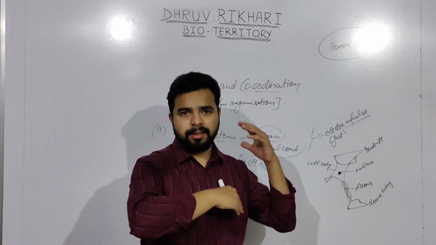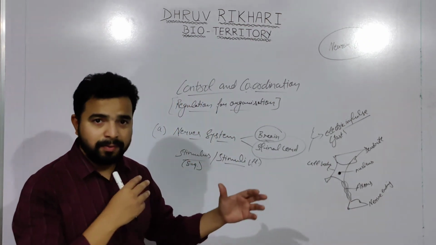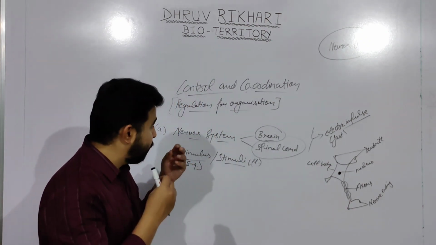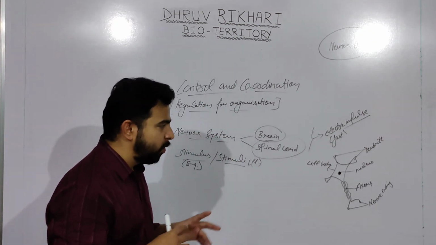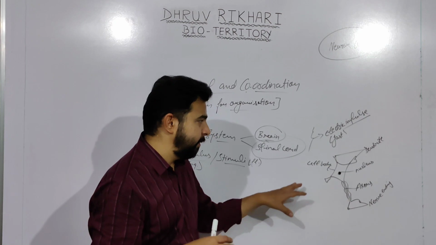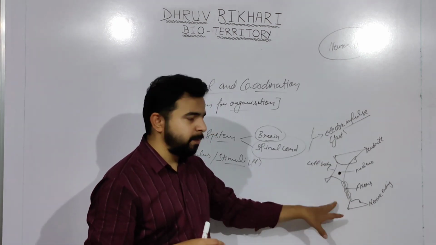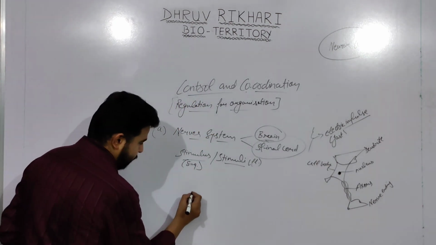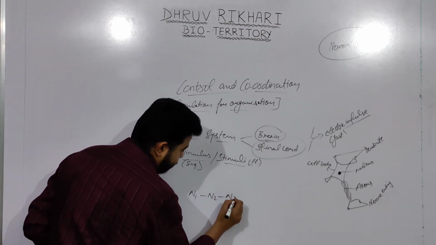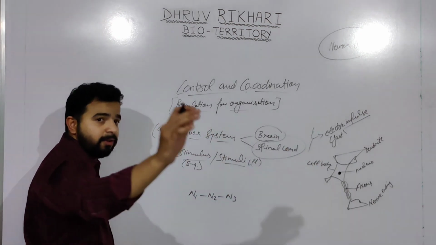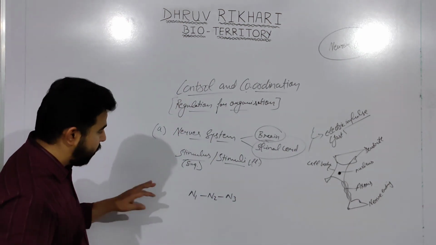When the signals reach there, the body responds on the basis of the signal, by whichever nervous system has to respond. So what is happening here? Suppose this is neuron 1, then we have neuron 2, then neuron 3. Like this, there is a network of neurons. So here, what will happen?